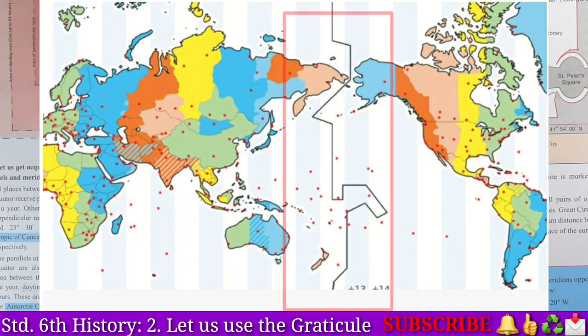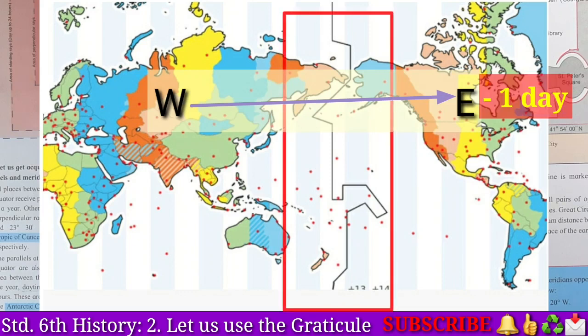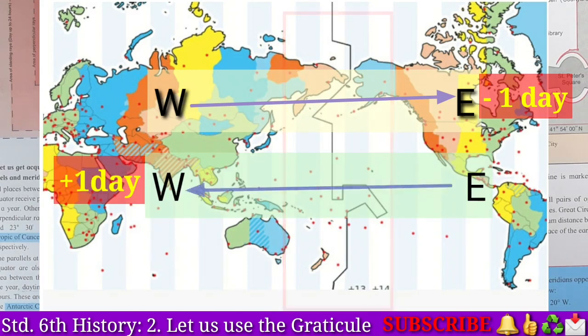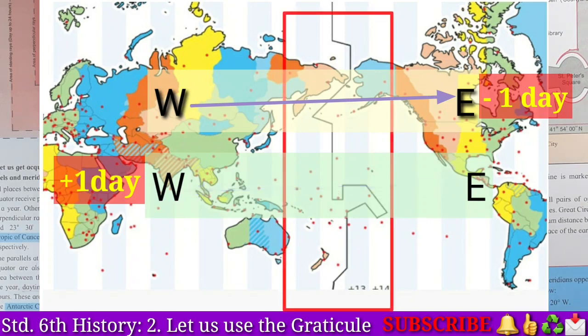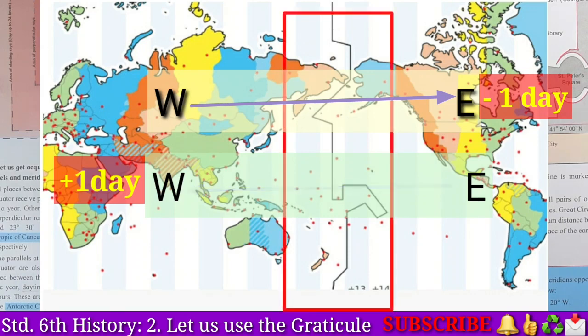Then what is the use of this international date line? What happens when you cross the date line? When you cross the date line from west to east, you subtract a day, and if you cross the line from east to west, you add a day to your time. Have you understood now? If you are traveling from west to east, you subtract a day. If you are crossing from east to west, you add one day to your time. Okay students, have you understood?